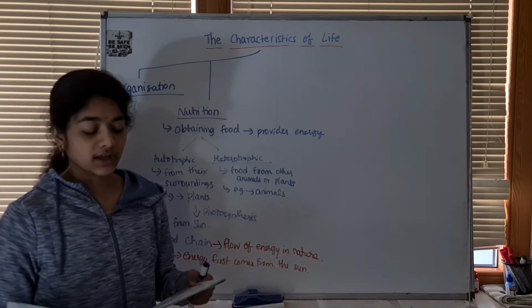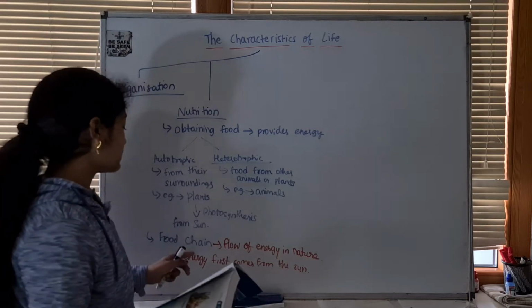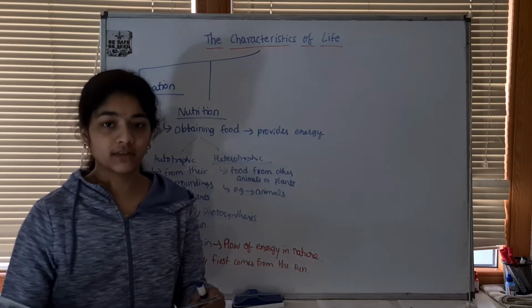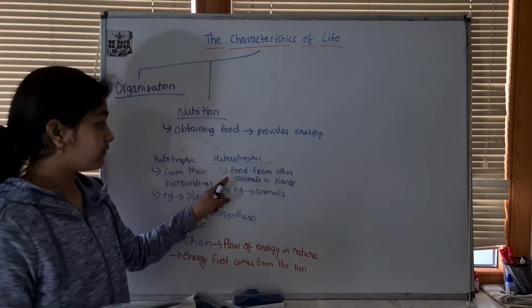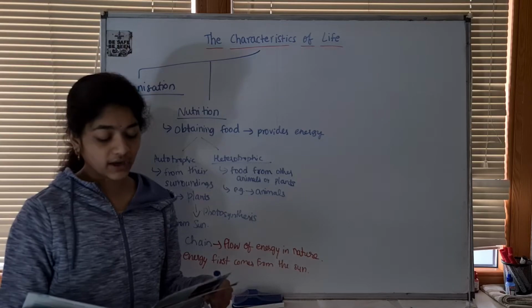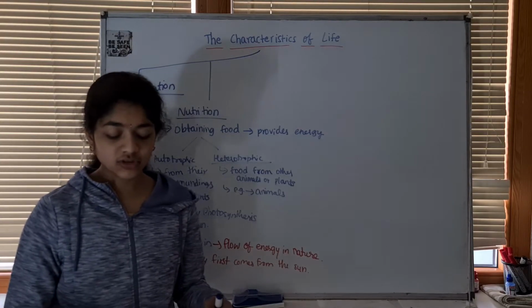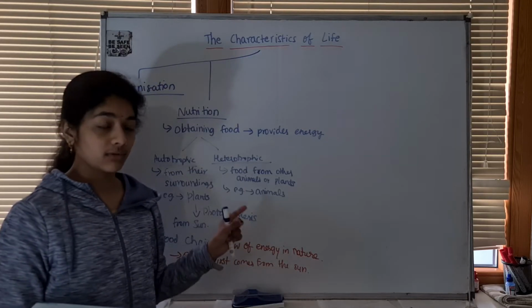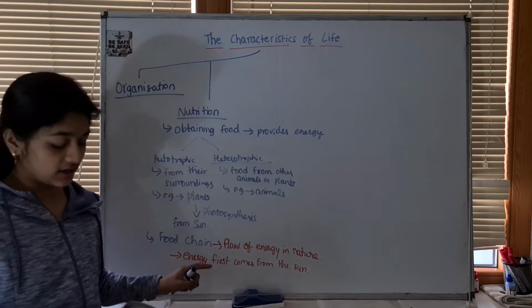Plants combine water and carbon dioxide to make food using energy from the sun. This process is called photosynthesis. Animals, on the other hand, cannot make their own food. So animals are heterotrophs, and heterotrophs obtain food by eating other animals or plants. As a result, energy from the sun is first passed into plants, and from there it flows from one animal to the next. This flow of energy in nature is known as food chain.